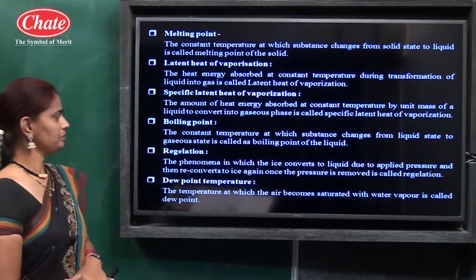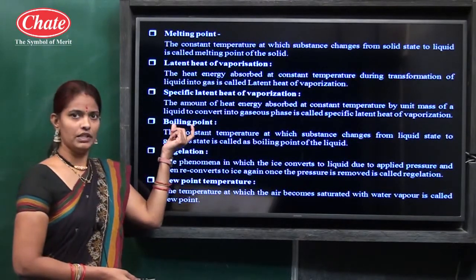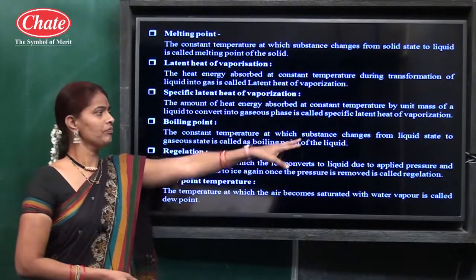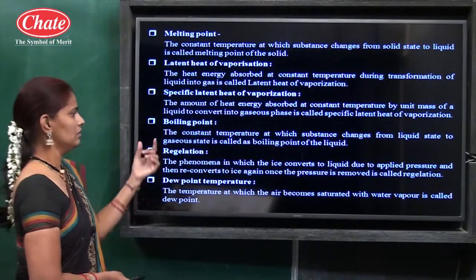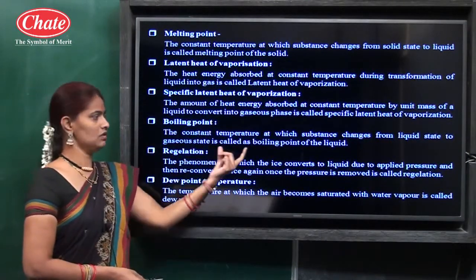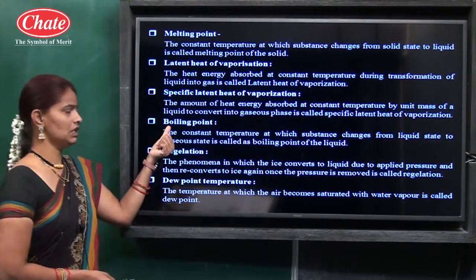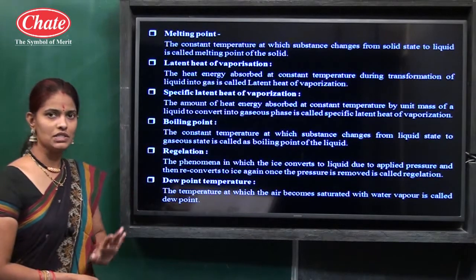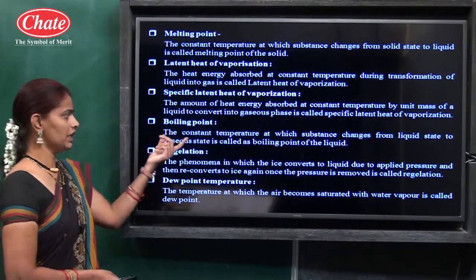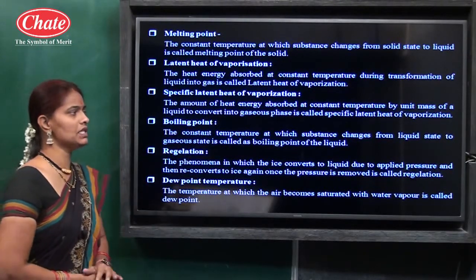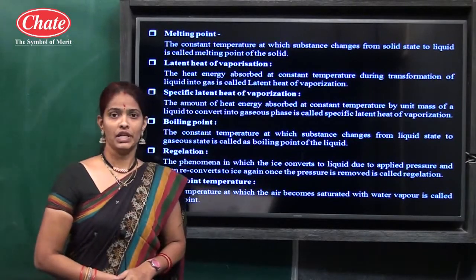Then boiling point. It is also a constant temperature. Who boils? A liquid boils, and that is why it is the constant temperature at which a substance changes from liquid state to gaseous state, called the boiling point of the liquid. See here, what is boiling point? It is the constant temperature at which liquid turns into vapor. So the definition is: the constant temperature at which a substance changes from liquid state to gaseous state is called the boiling point of the liquid.